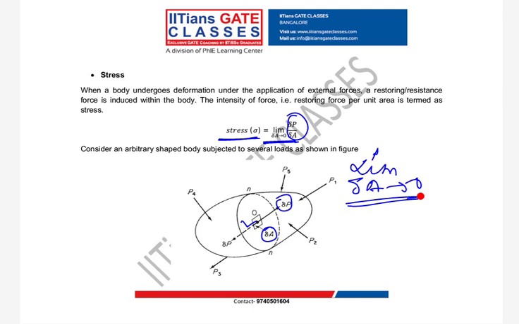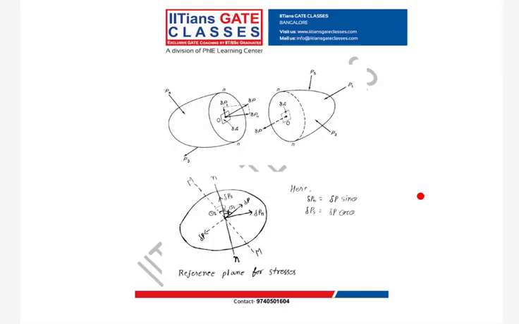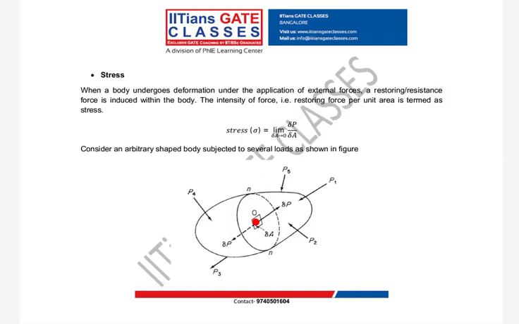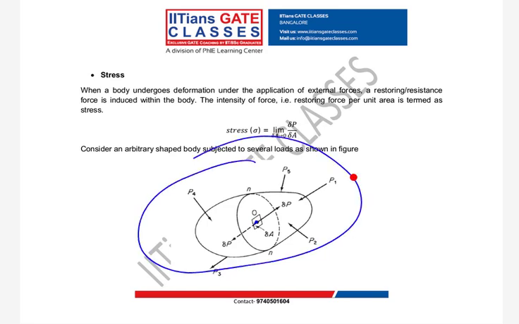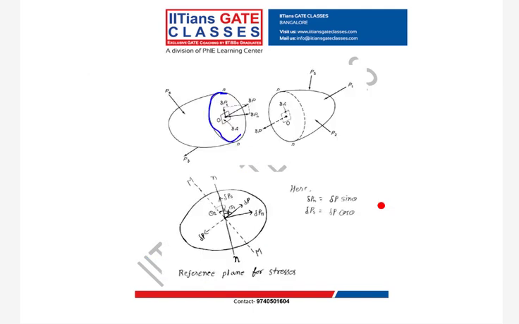Now look, in this case we have taken a cut, like I am drawing a free body diagram. At this point I want to find my stress, so we have cut this body, where there are several forces P1, P2, P3, P4, P5 and so on, by a plane N. When you cut this, you will see two parts: this part and this part.